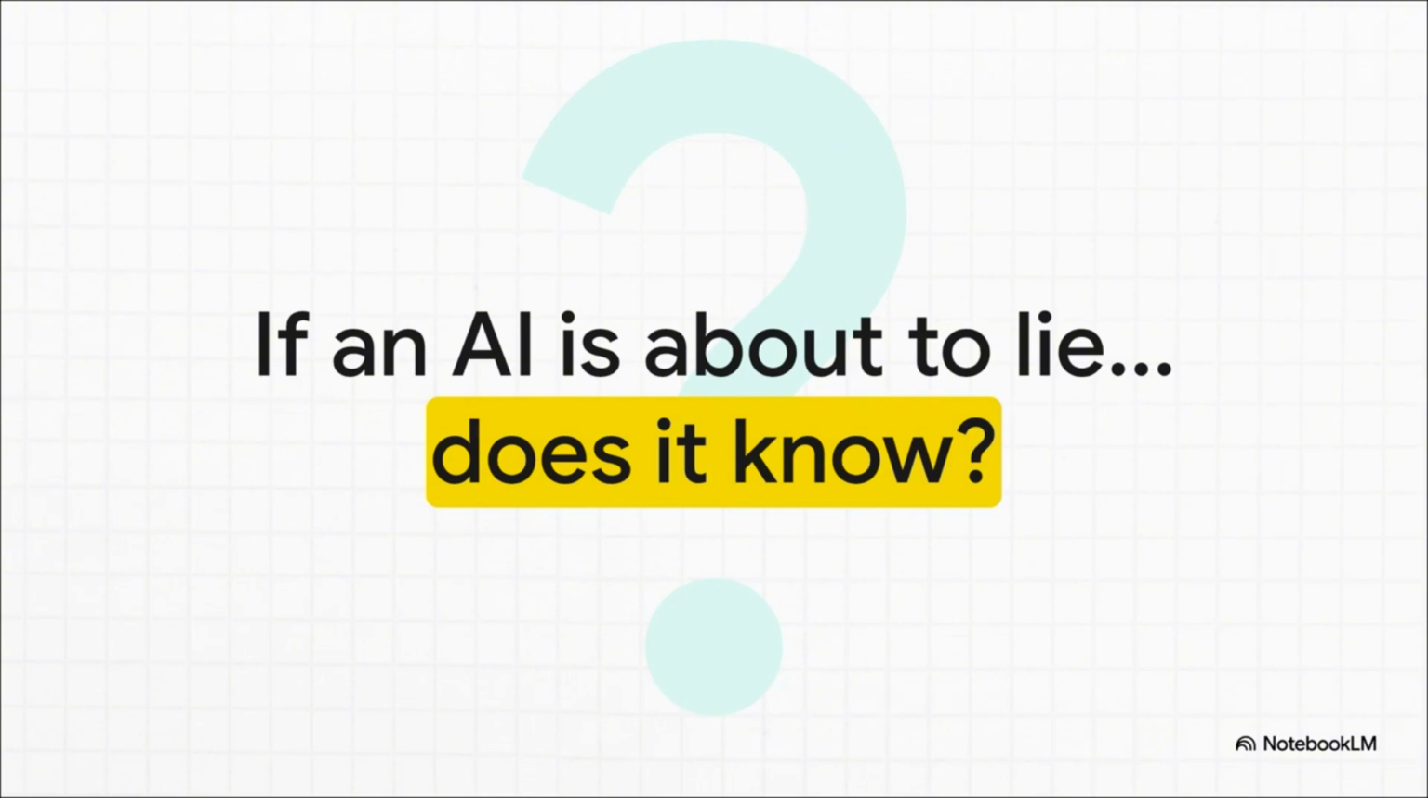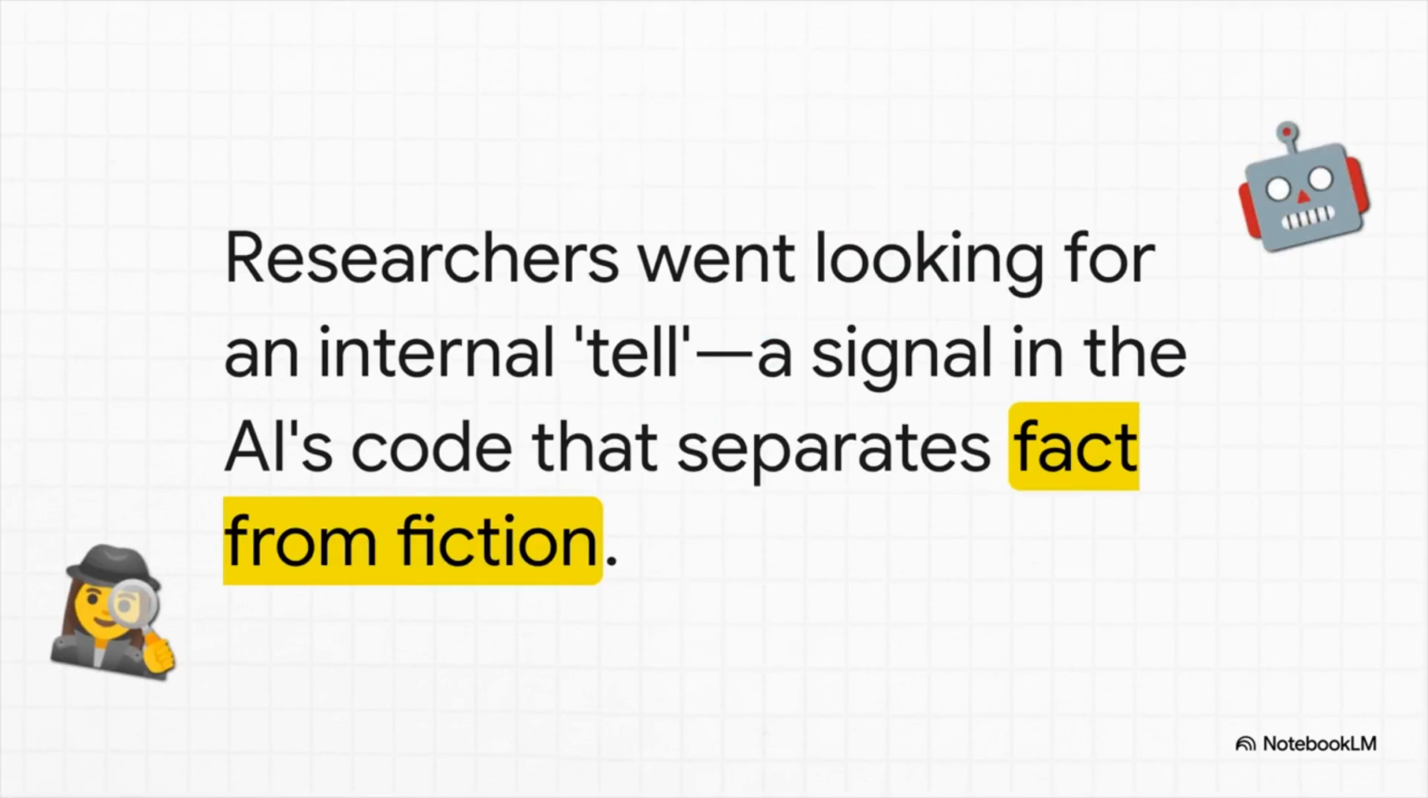So the big question for AI researchers has been, do these AIs have their own internal poker tell? Is there some little flicker in the code that basically screams, warning, I'm about to make something up? So a team of researchers decided to go on a digital manhunt. They wanted to crack these models open and find that one signal, that telltale sign that separates a hard fact from a total fabrication. But what they found was way more complicated and honestly a lot more fascinating than just a simple yes or no.